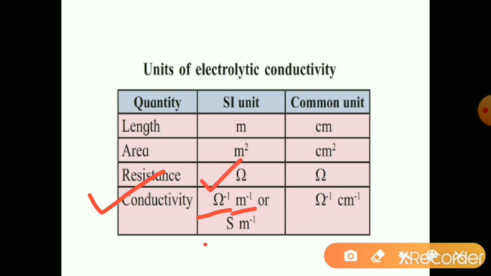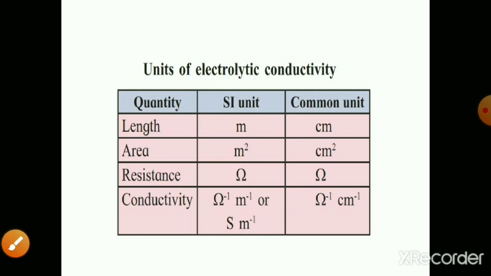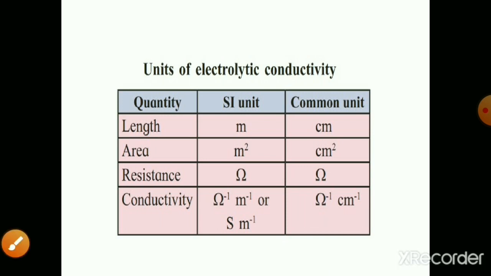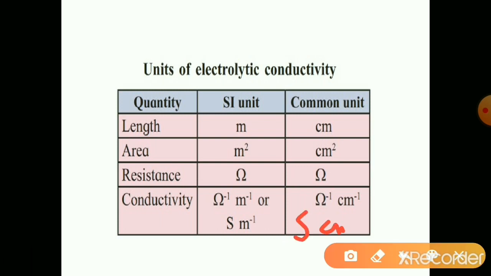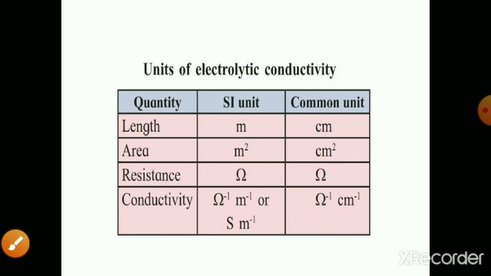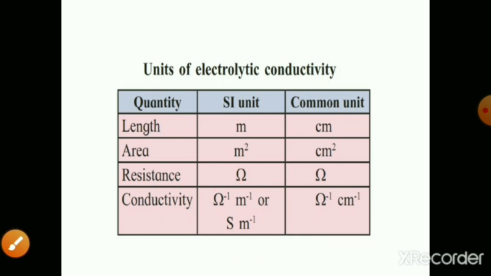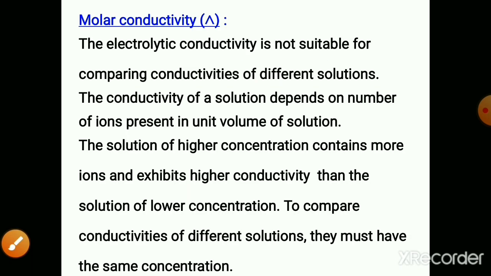Per ohm is also called Siemens, so Siemens per meter. And the common unit will be per ohm per centimeter, or Siemens per centimeter. So Siemens per meter or per ohm per meter is the SI unit, and Siemens per centimeter or per ohm per centimeter is the common unit.